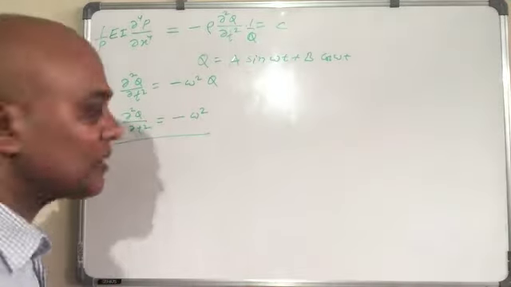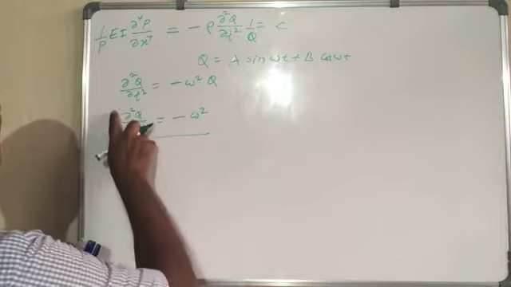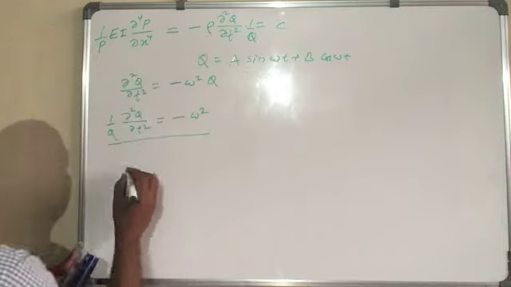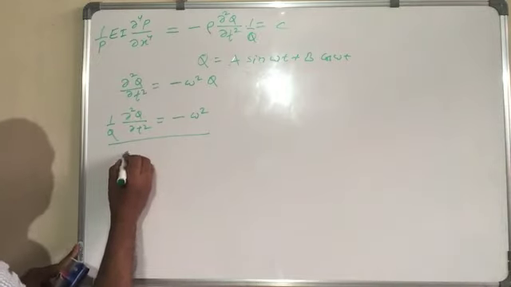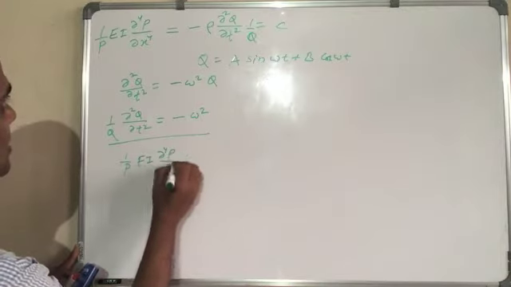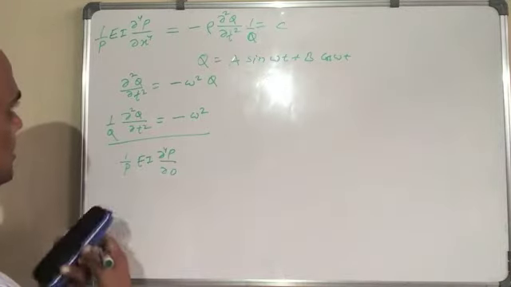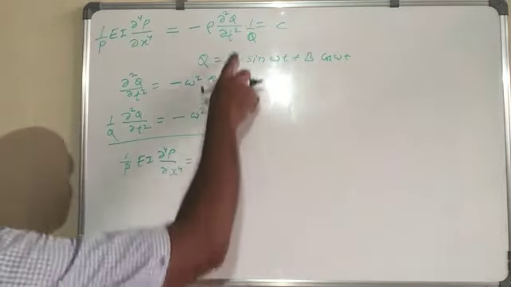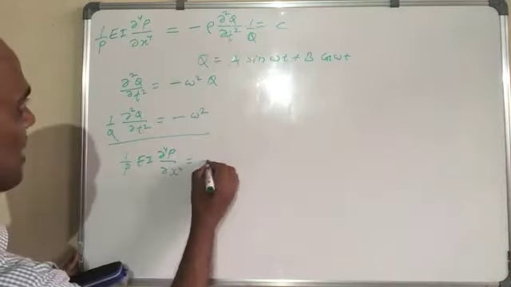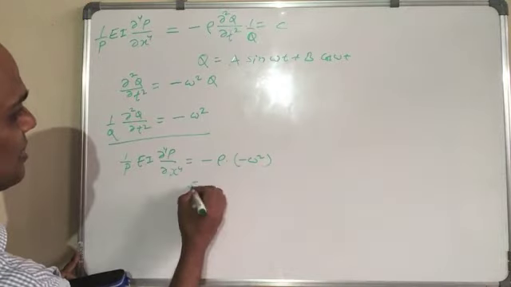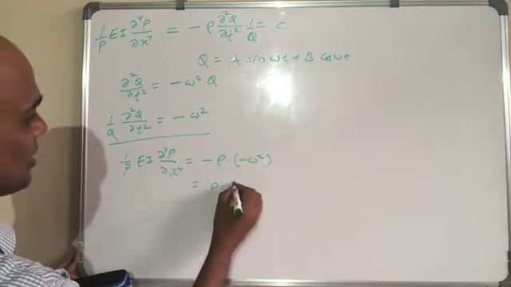And the next thing is, if we get like this one, we can put it right here. So what we get is 1 over P EI del 4 P over del x4 equal to minus rho times this term, which is equal to minus omega square, so we get rho omega square.